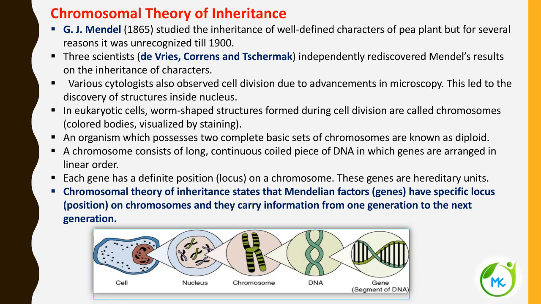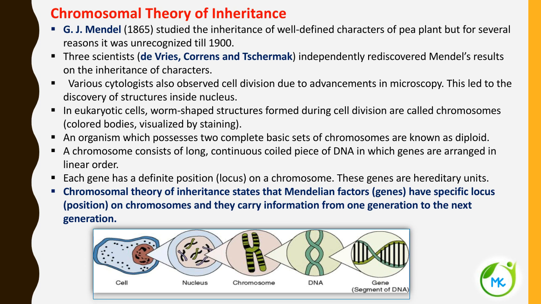You should know what chromosomes are and where they are found. Again I repeat, inside the cell you will have a nucleus, and the nucleus consists of these chromosomes. Only during cell division can you find the appearance of chromosomes, and until cell division it is found as chromatin reticulum. Inside the nucleus you have chromosomes, and the chromosomes harbor the genetic material called DNA. And a segment or a part of DNA is referred to as a gene.